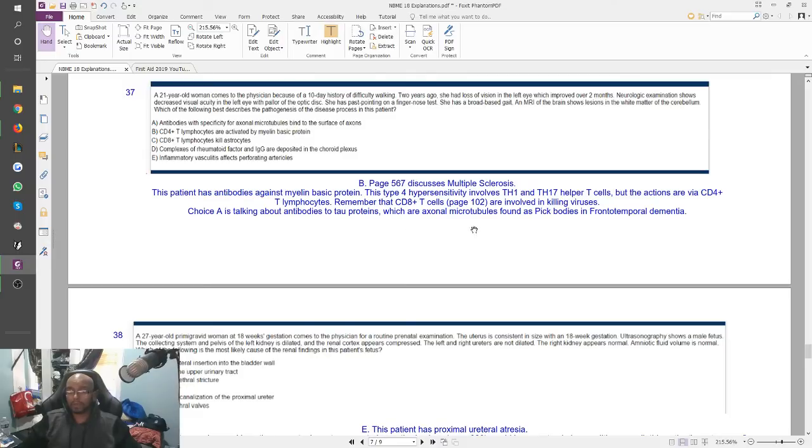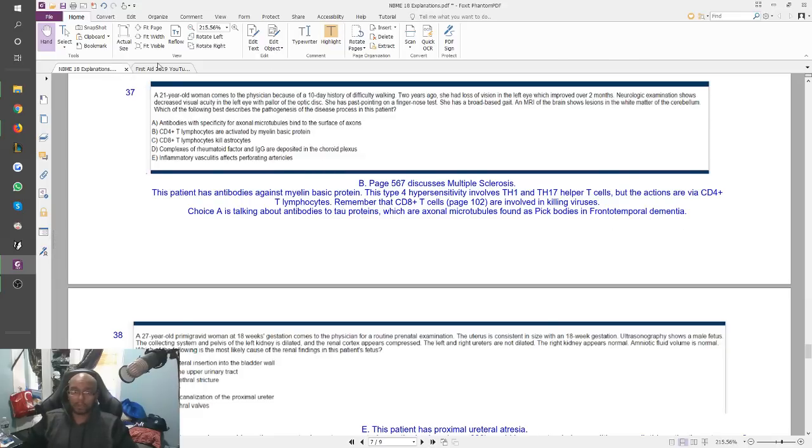And this is something you would see, not antibodies, but the axonal microtubules are what you would see in Pick bodies, right? In Pick disease. Those are the Pick bodies. Those are the tau proteins that become all jumbled up together. And you can find really good videos and images online of how tau proteins kind of separate from the entire microtubule in frontotemporal dementia. So that's not what our patient had, right?